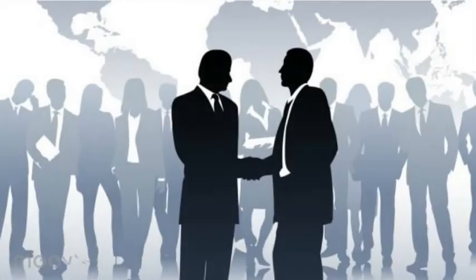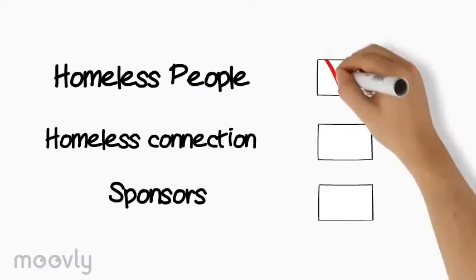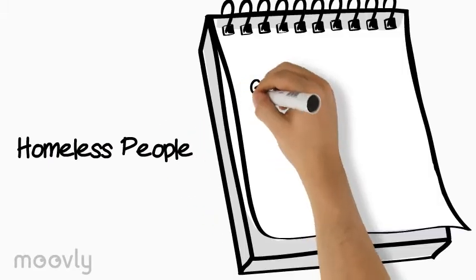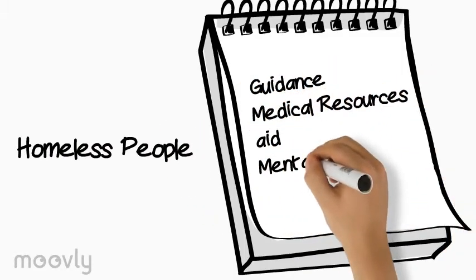Stakeholder is defined as an individual or group who are involved in a specific issue. The term stake refers to a share or interest in an undertaking. There are 3 stakeholders in our business: homeless people, Homeless Connection, and sponsors. The stake for the homeless is to be provided with guidance and medical resources that will aid their mental illness.